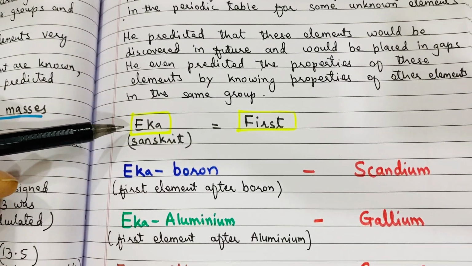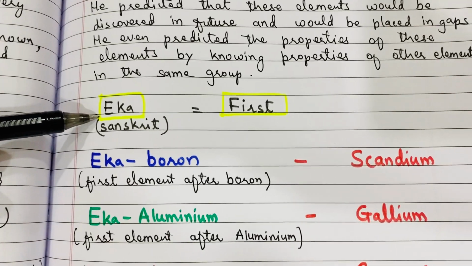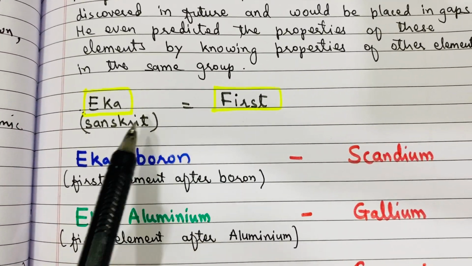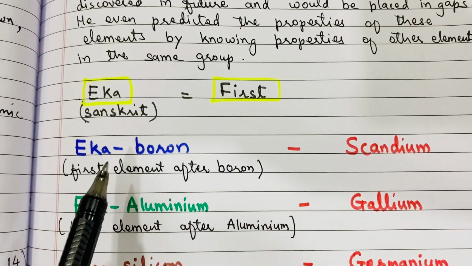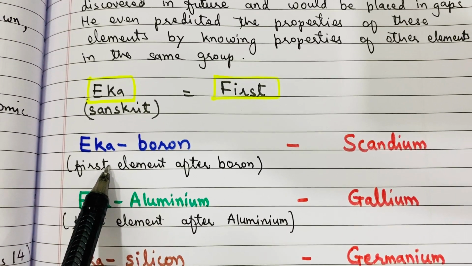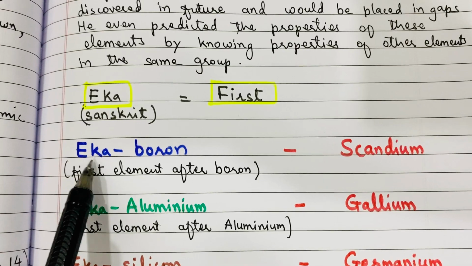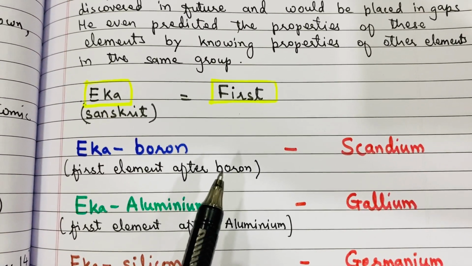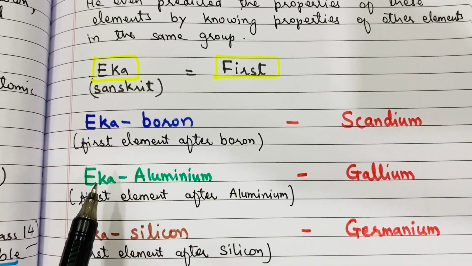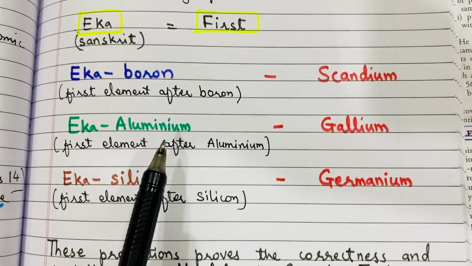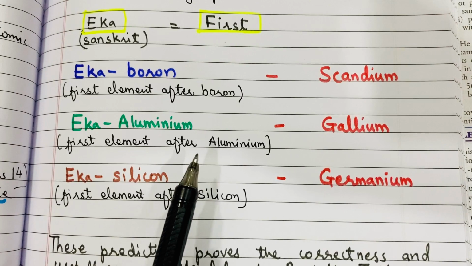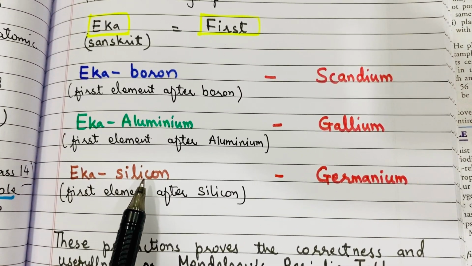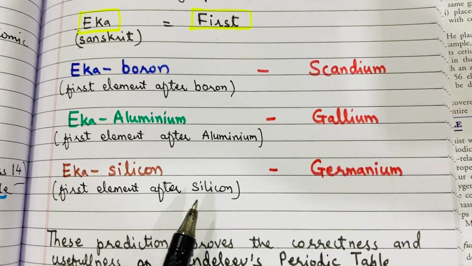Okay, so these elements were not known at that time, so he predicted and gave some empty spaces for these elements. He used the word eka. Ek means first in Sanskrit. So he used this word ek to give names to these new elements. He gave the name eka boron, that means the first element after boron, right? Then he gave a second name, eka aluminium, that is the first element after aluminium. And then eka silicon, that is the first element after silicon.